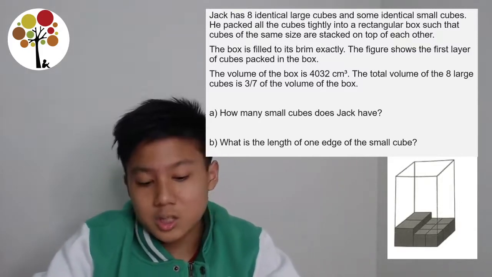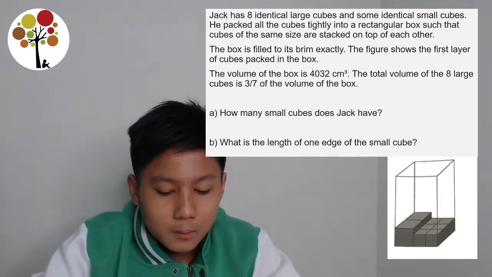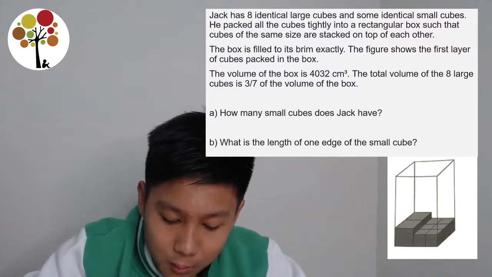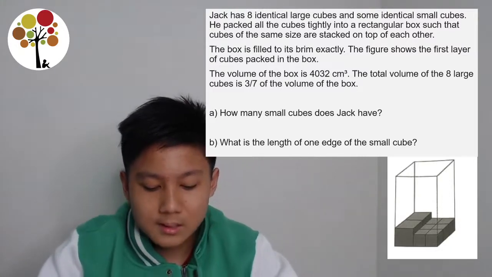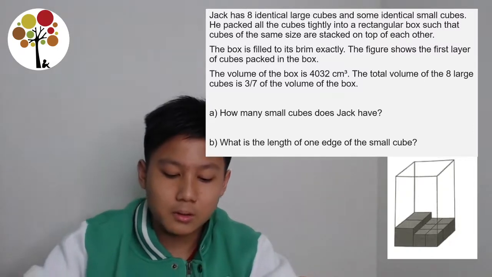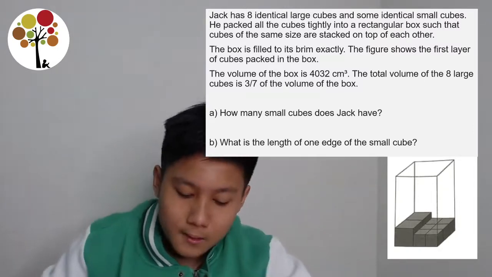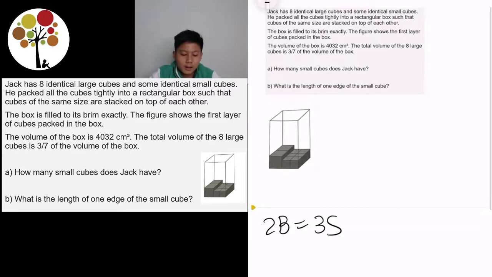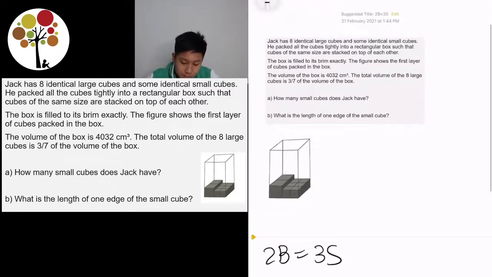So, question A. How many small cubes does Jack have? First, from the diagram, we can see that the length of 2 large cubes is equal to the length of 3 small cubes. So I'm just going to write first 2 big cubes is equal to 3 small cubes. Since we are handling with cubes, it means that the length, height and breadth of the cube is exactly the same.